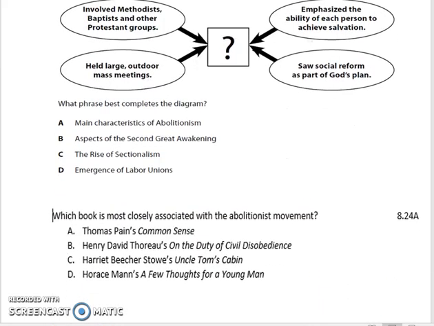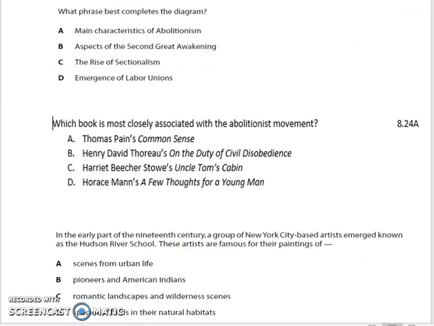Number 19. Which book is most closely associated with the abolitionist movement? A. Thomas Paine's Common Sense. B. Henry David Thoreau's On the Duty of Civil Disobedience. C. Harriet Beecher Stowe's Uncle Tom's Cabin. Or D. Horace Mann's A Few Thoughts for a Young Man.